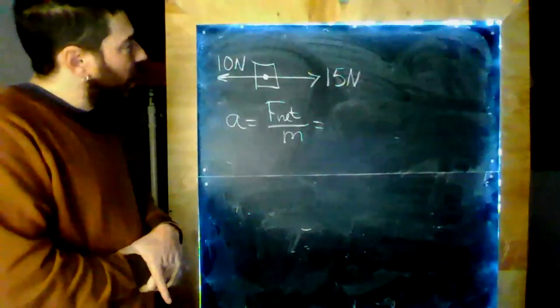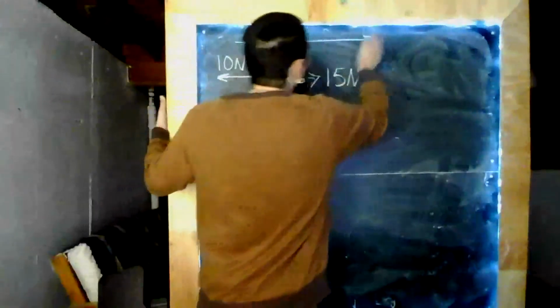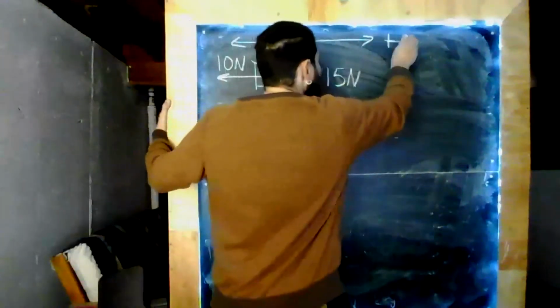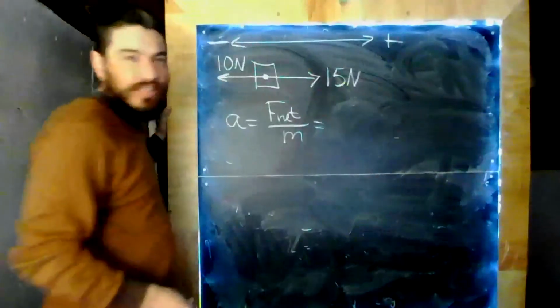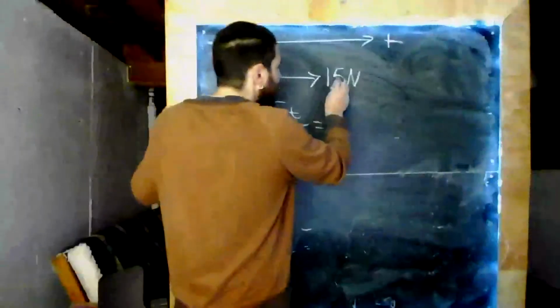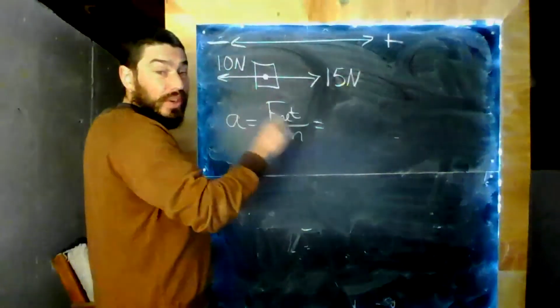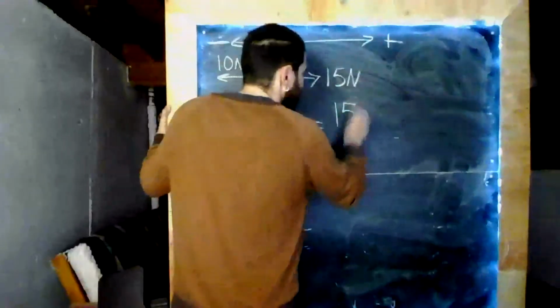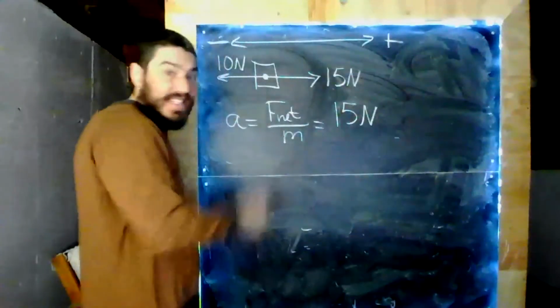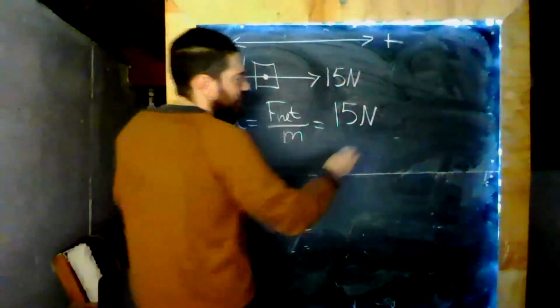Well, remember that our standard convention is that we call to the right positive and to the left negative. Sticking with that standard convention, we would see that Bobby is applying a 15 newton force in the positive direction, and Sarah is applying a 10 newton force in the negative direction.